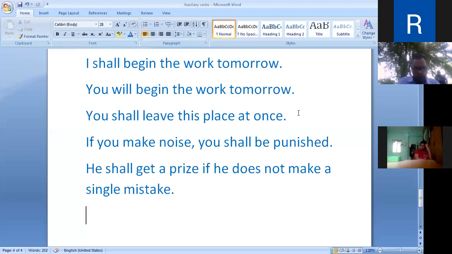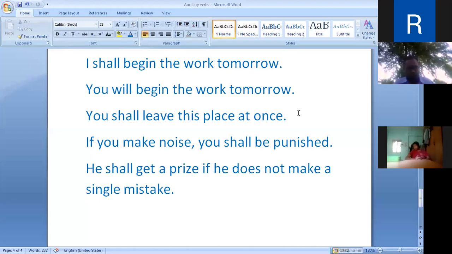Some of the lines are given here. When used in the first person, shall foretells. Shall in the second and third person does threat. Then you shall, he shall, the speaker's will is expressed.